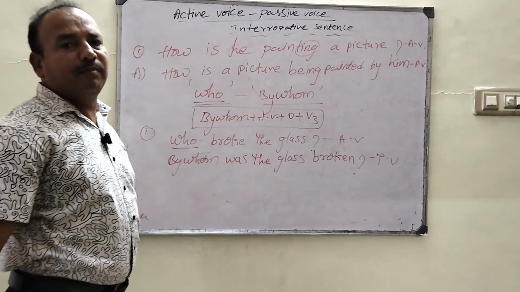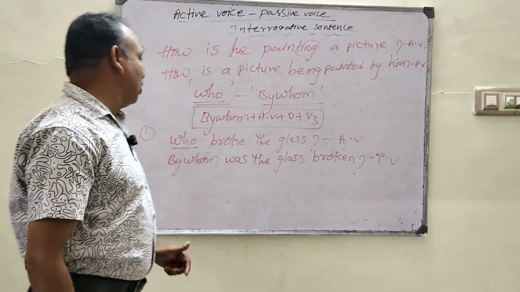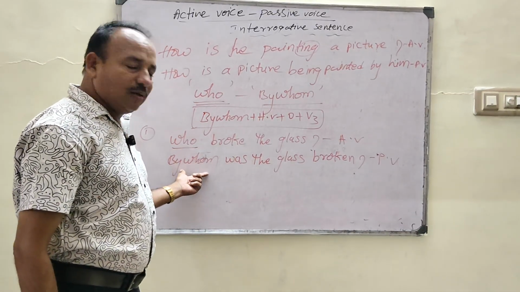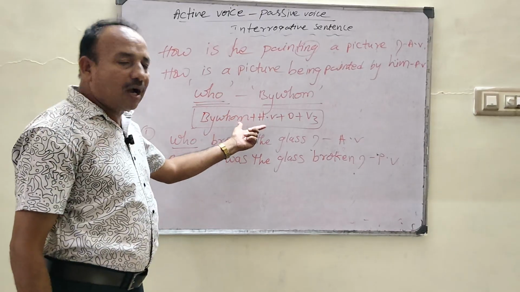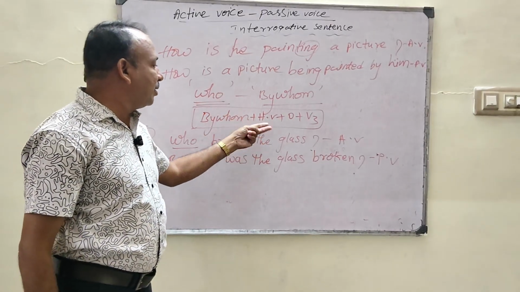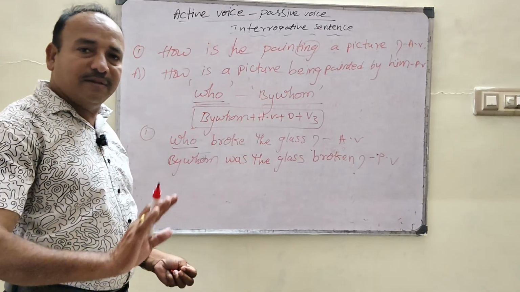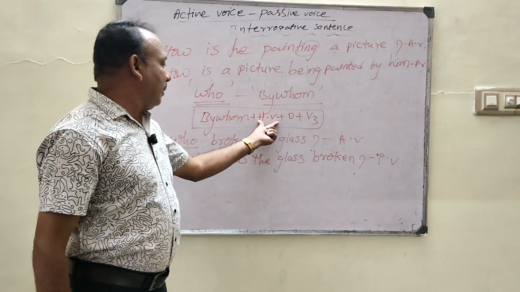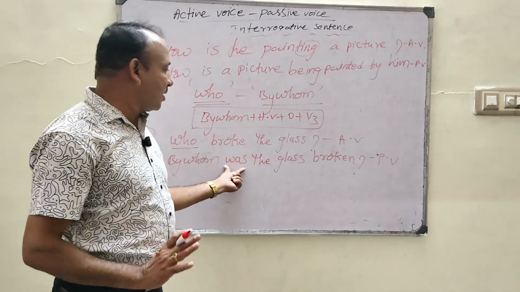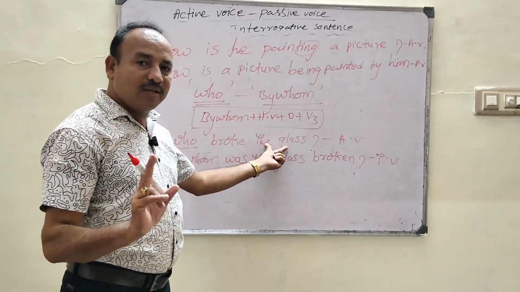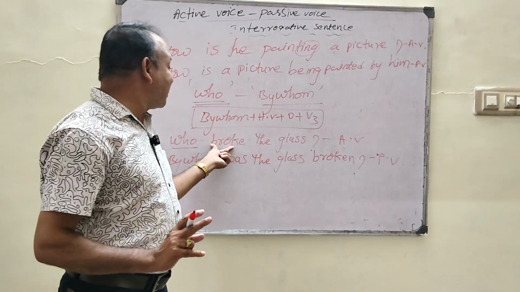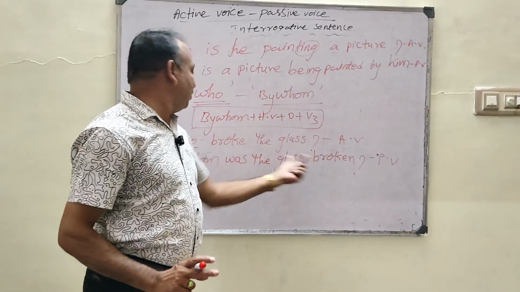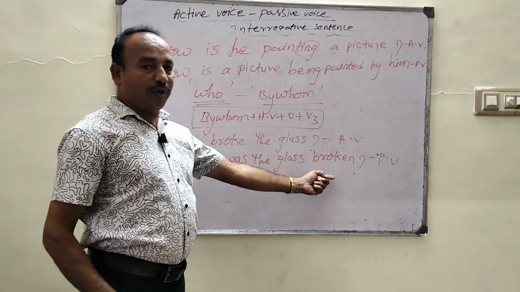What are the changes made by us from active to passive? So here the question started with who, but the answer starts with by whom. So this is the structure. According to this structure, we can change active to passive in the simplest way. So by whom we write. So helping verb is what? ఎందుకు ఇక్కడ was రాయాల్సి వచ్చింది? The glass means what? Singular. Past singular is was. Object the glass, and V3 form of broken.